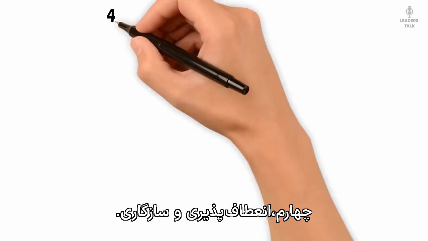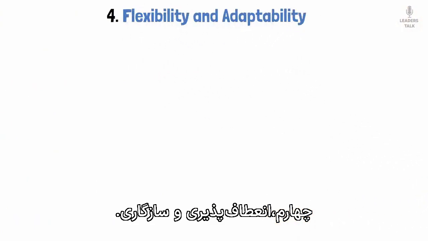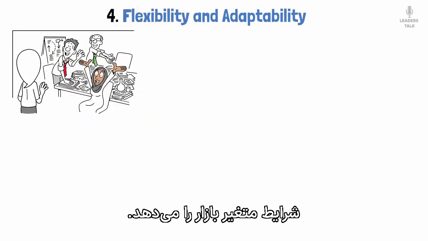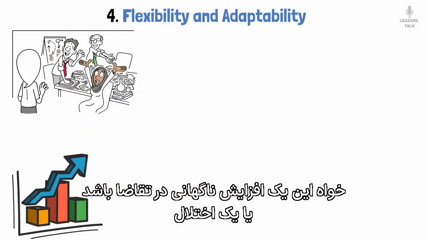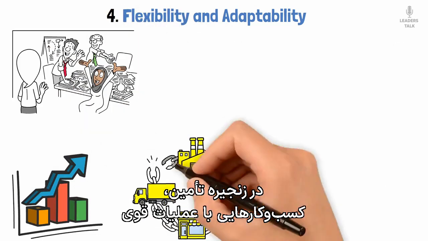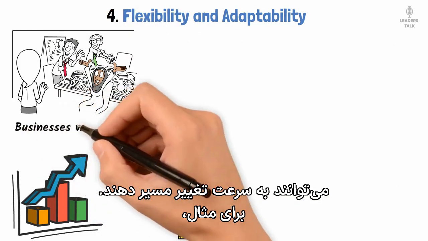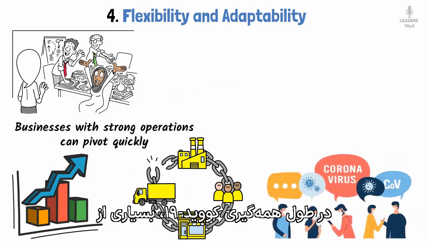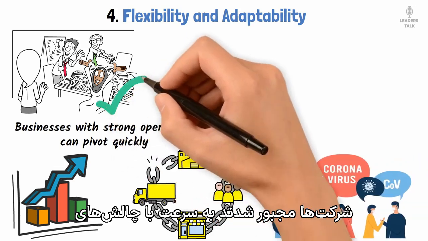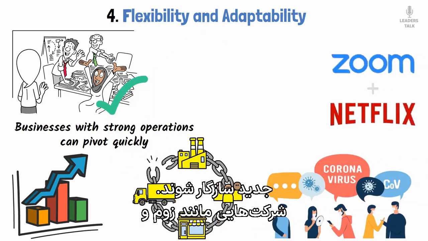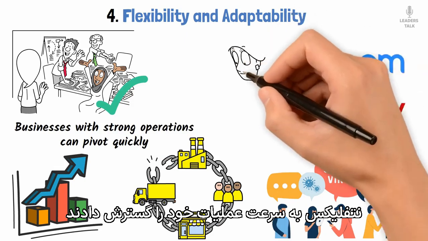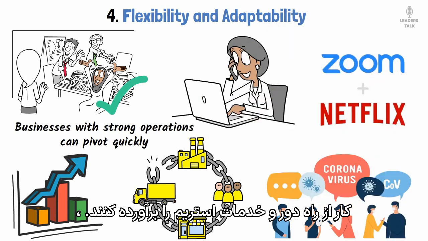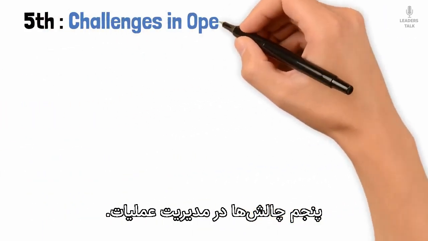Fourth, flexibility and adaptability. Effective operations management also gives companies the flexibility to adapt to changing market conditions. Whether it's a sudden increase in demand or a supply chain disruption, businesses with strong operations can pivot quickly. For example, during the COVID-19 pandemic, many companies had to quickly adapt to new challenges. Companies like Zoom and Netflix scaled their operations rapidly to meet the growing demand for remote work tools and streaming services.